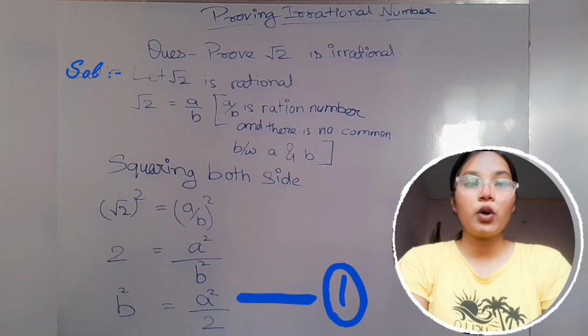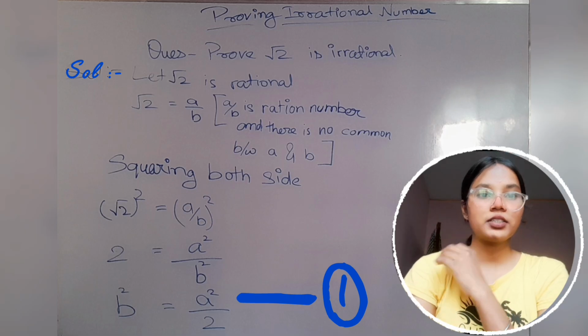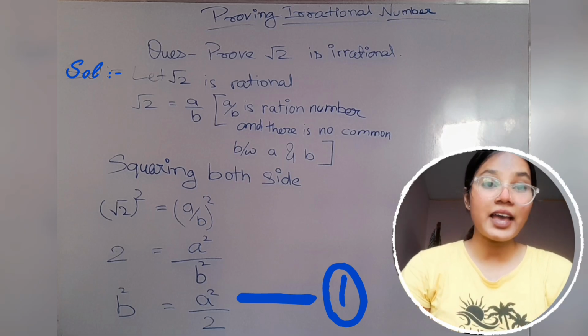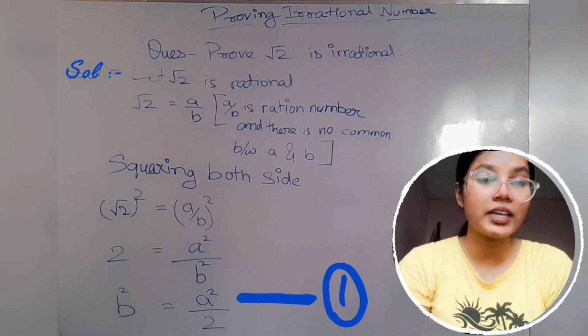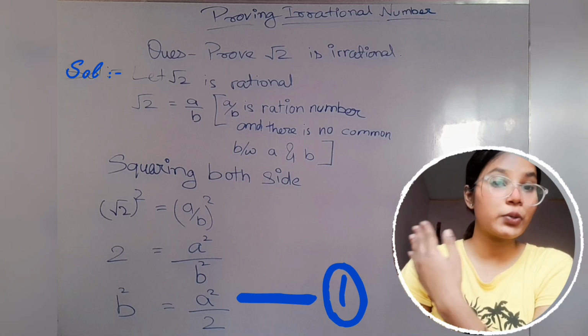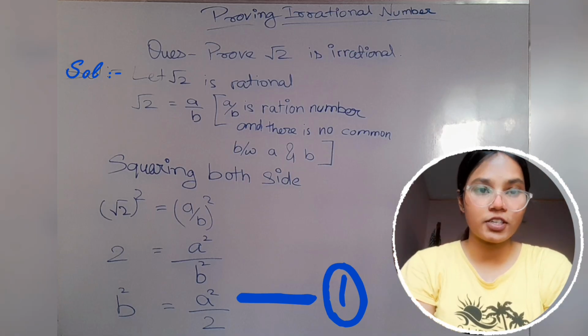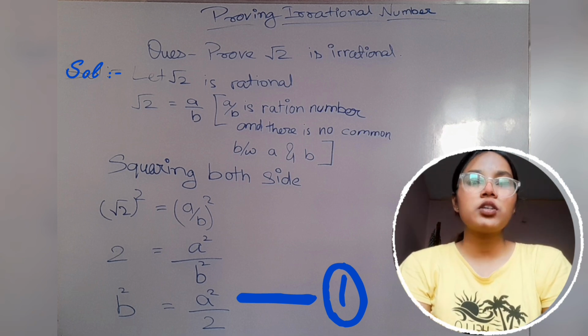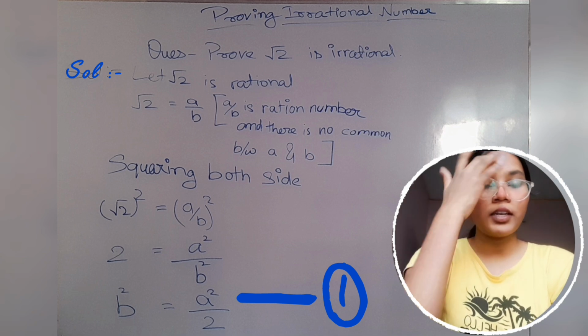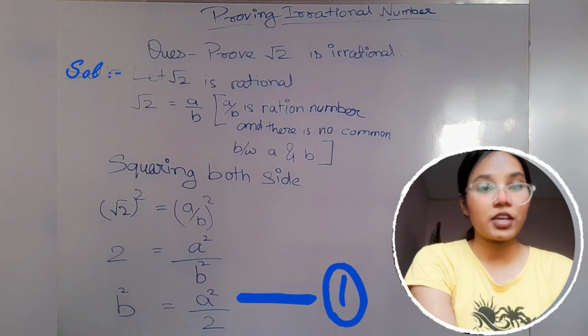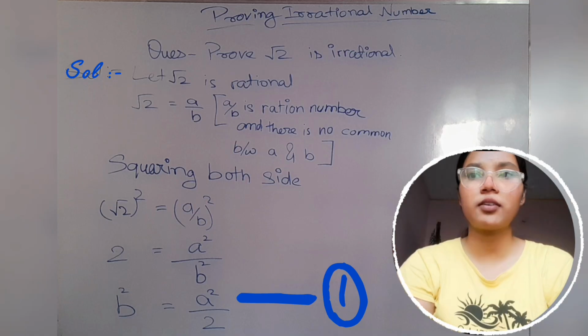So I am going to teach you this by an example, which is proving under root 2 is irrational number. So here you can see that there is a question, and the question is: prove that under root 2 is irrational number. So in the starting we let that under root 2 is rational number.